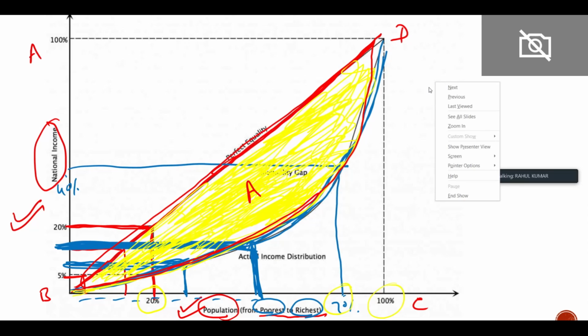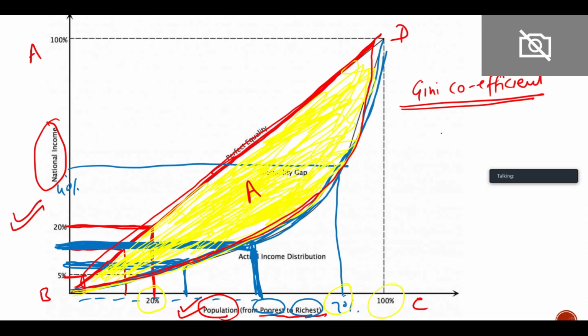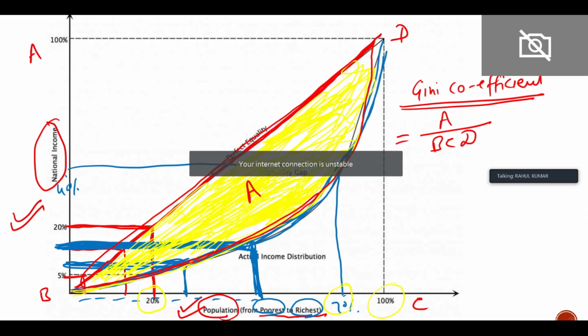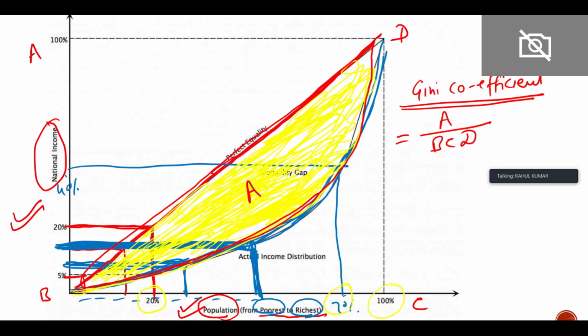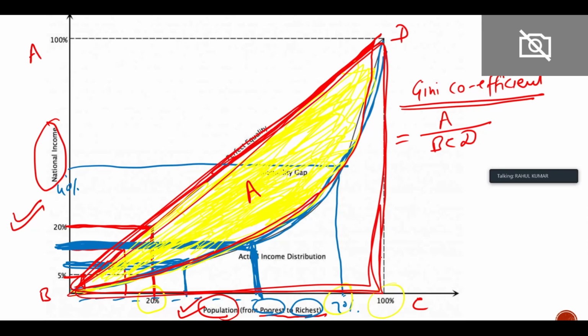So Gini coefficient is the numerical value given to this inequality curve. So this will be equal to A upon BCD, the area of A, this yellow area, and the area of BCD. So this area of BCD is basically the lower half of the entire curve.